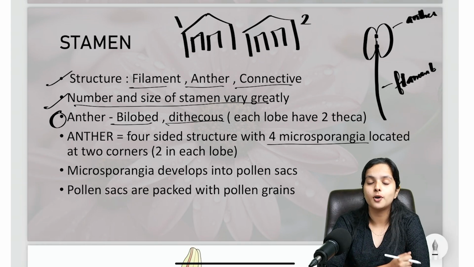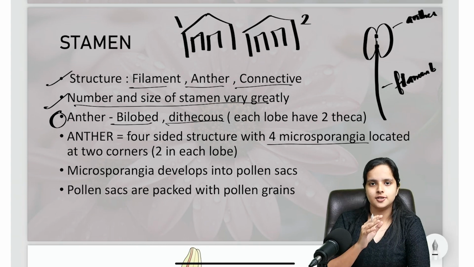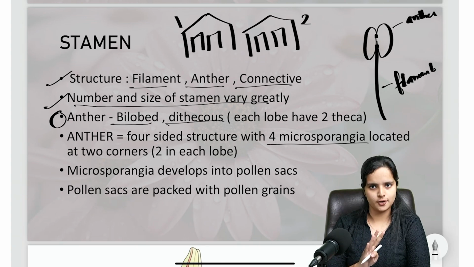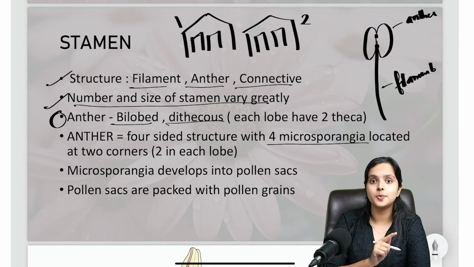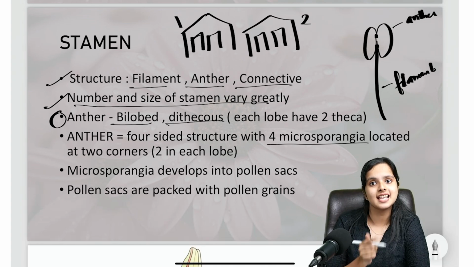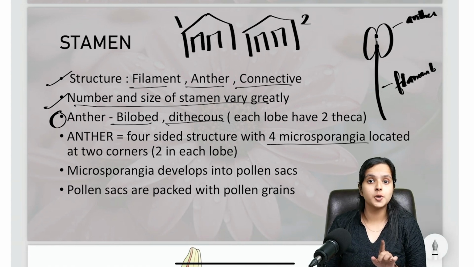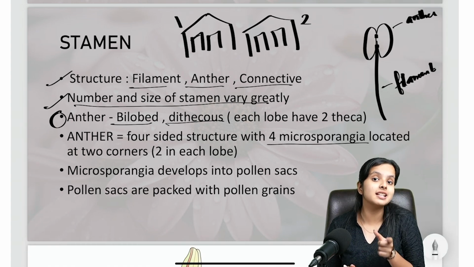So how many pollen sacs will be there? I already told you that there are 4 microsporangia in the bilobed anther, and the microsporangia is from where the pollen sacs develop. So how many pollen sacs will be there? 4. I'm not talking about pollen grains here. I'm talking about pollen sacs.